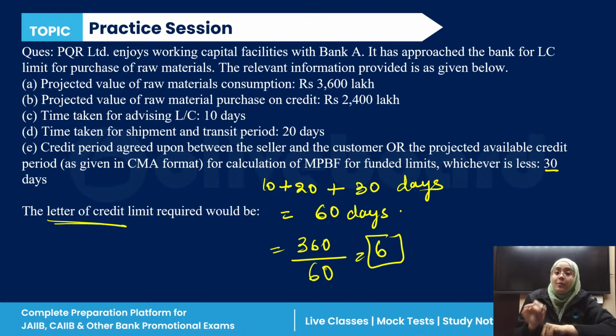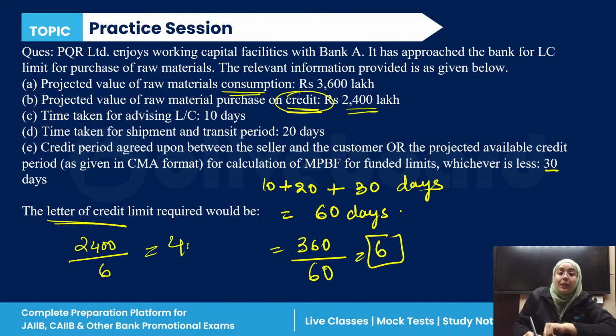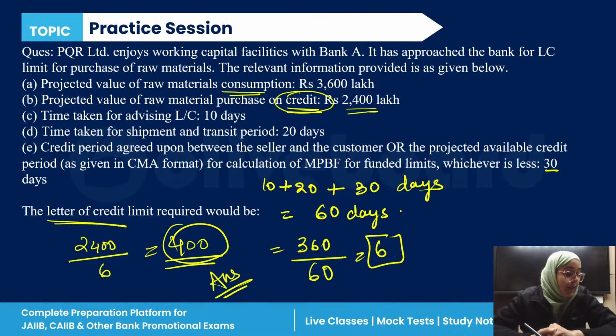Now, here we have to calculate the letter of credit, and the letter of credit is calculated on whatever we purchase on credit, not on the consumption, whatever we have taken on credit. So we have taken 2400 lakhs on credit for 1 year, right? In 1 year, the complete cycles are 6. So the per credit limit is 400 lakh. So the correct answer is 400 lakh. Very good, guys. Everyone, any doubt in this question?